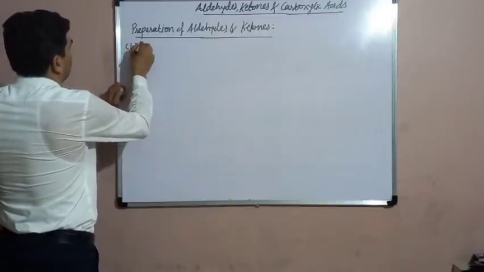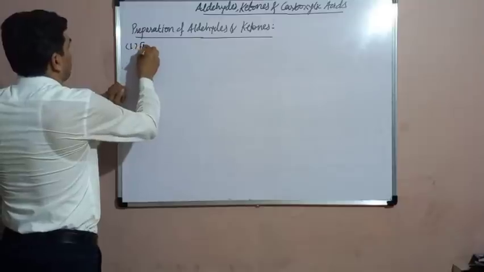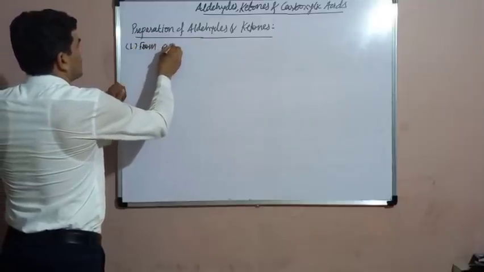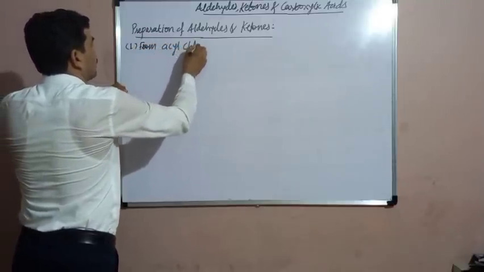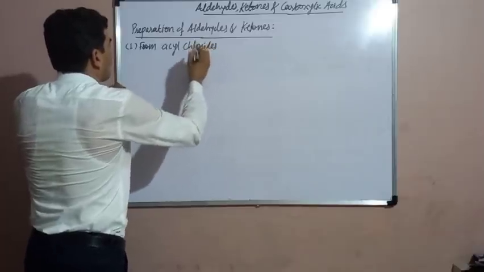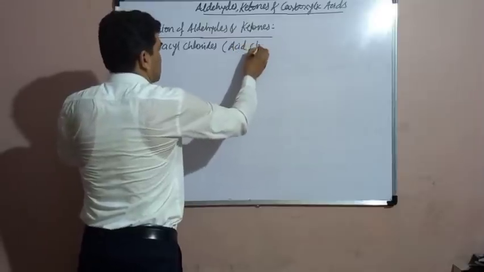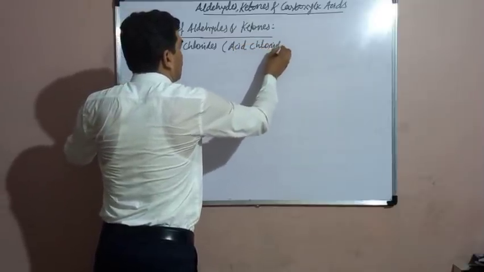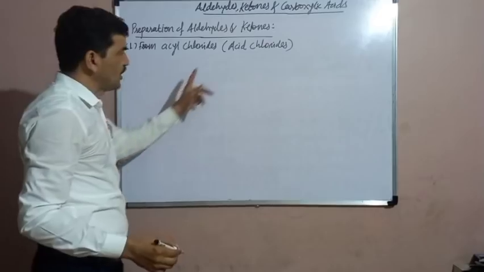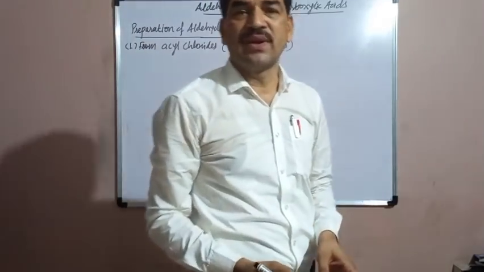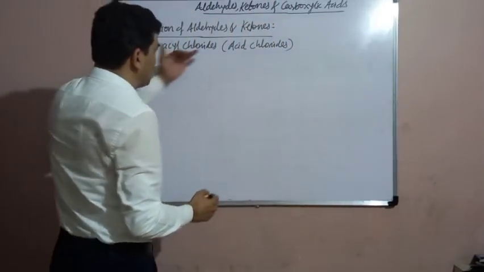that is from acyl chlorides. Acyl chlorides are nothing but the acid chlorides. From the acid chlorides, we can obtain the aldehydes as well as ketones. Now, what is the acid chloride?